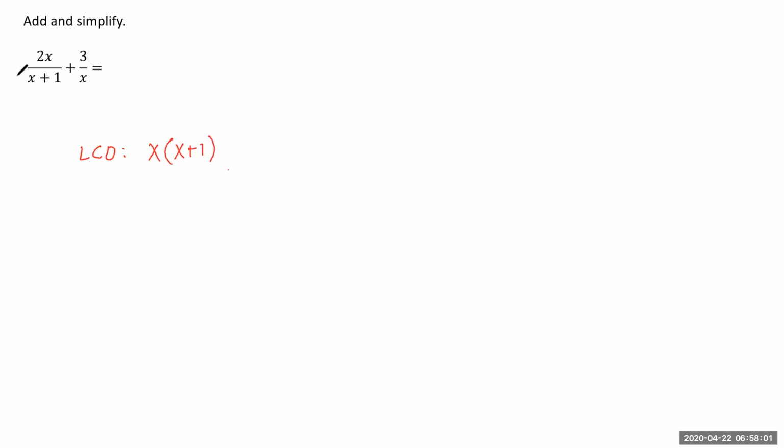So again, we're going to rewrite this as the same expression, but it's going to have a denominator of x times x plus 1 for both of these here. So we're going to have x times x plus 1 plus something over x times x plus 1.